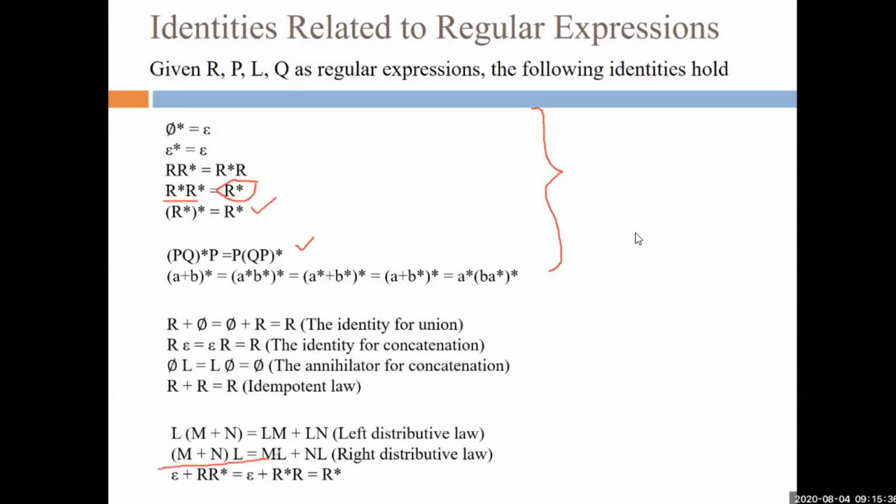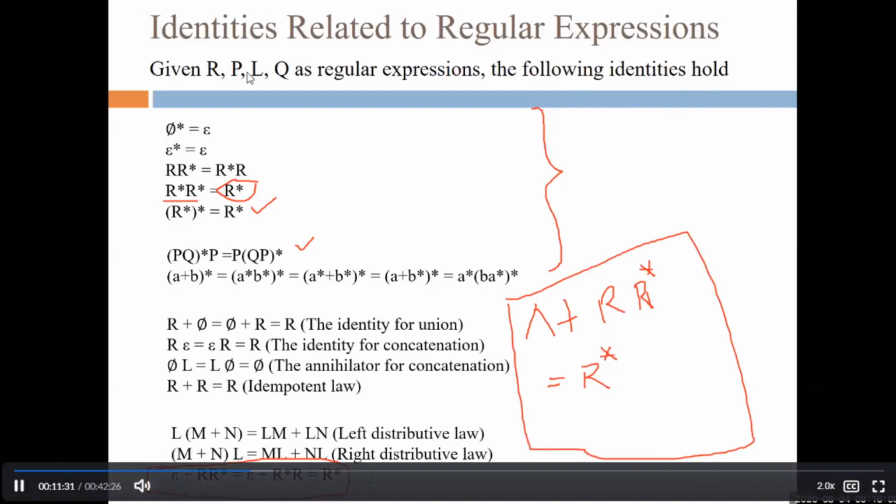And important is this one: null plus R R star. This one is very important. In many places, you will apply this rule. That is, you can write it in this form also: null plus R R star, where R is any regular expression, and that is equal to R star. Right? So it is very important for converting the expression. So this is called the identity.